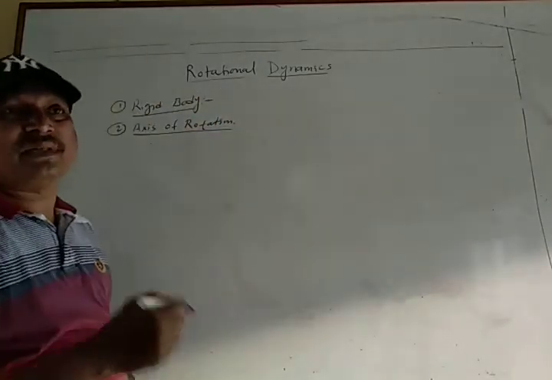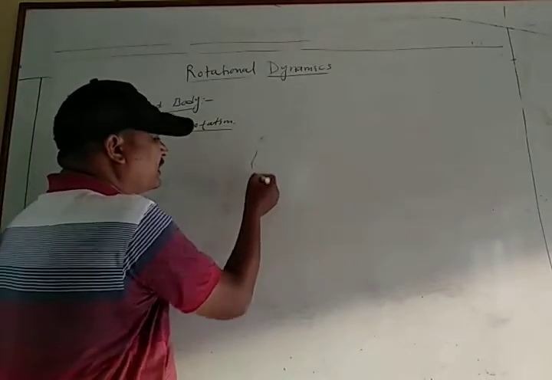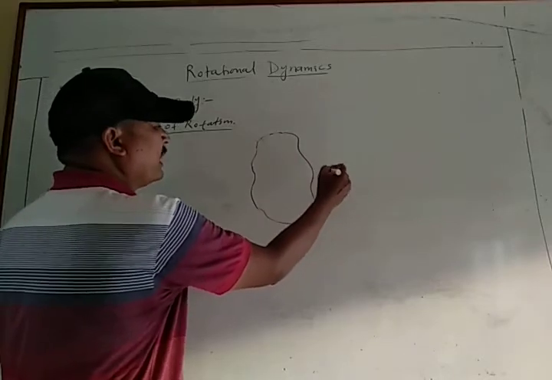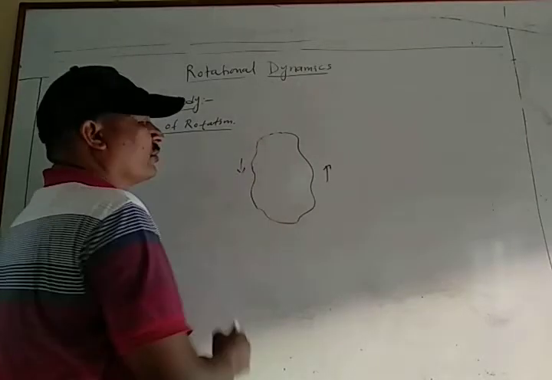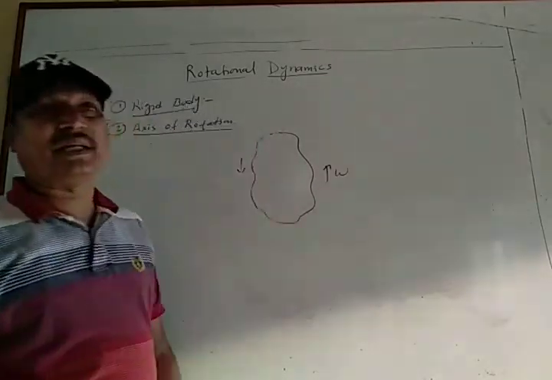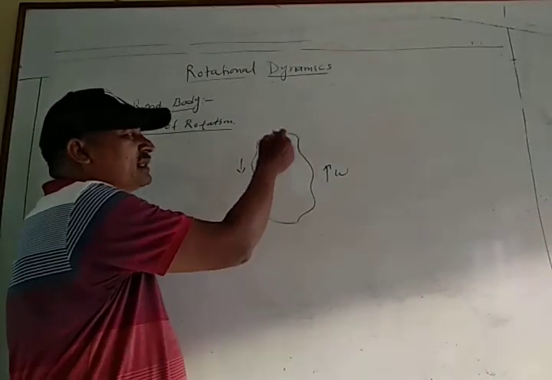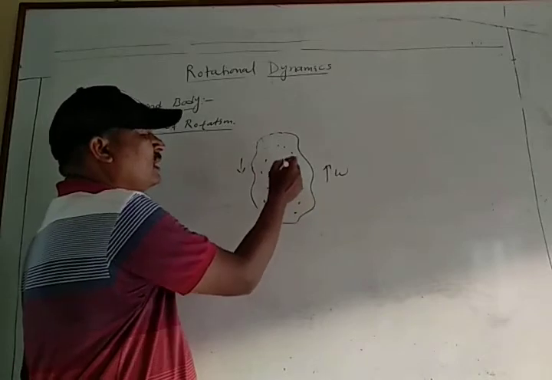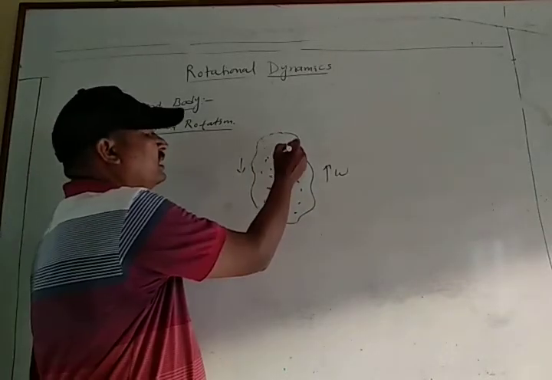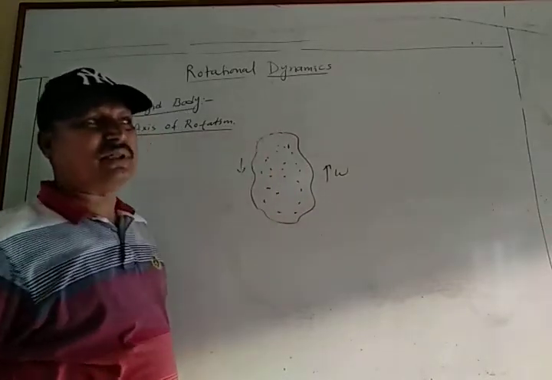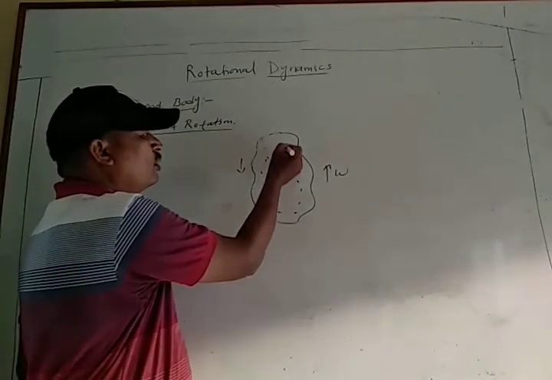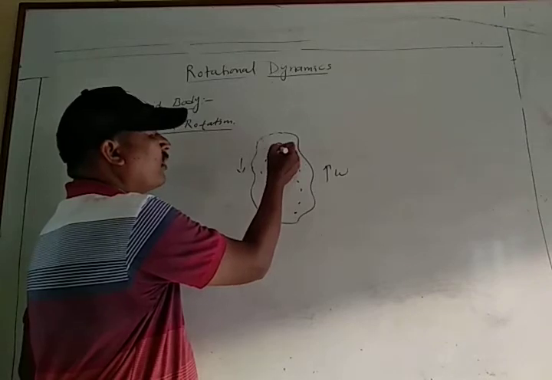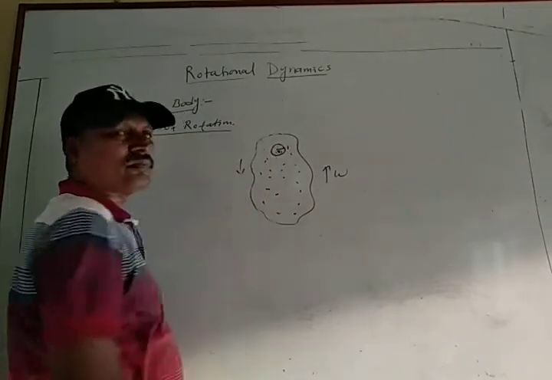And axis of rotation: when the rigid body or any object rotates with angular velocity omega, suppose this body consists of n particles. The first particle rotates in a circle of radius, suppose, r1.